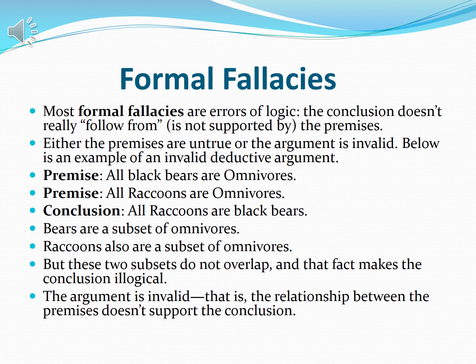Premise: all raccoons are omnivores. Conclusion: all raccoons are black bears. Bears are a subset of omnivores. Raccoons are also a subset of omnivores, but these two subsets do not overlap, and that makes the conclusion illogical. The argument is invalid, because the relationship between the premises does not support the conclusion.